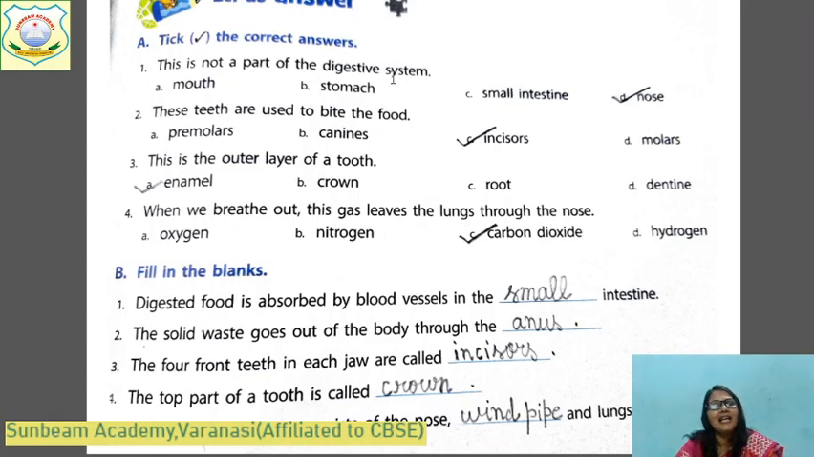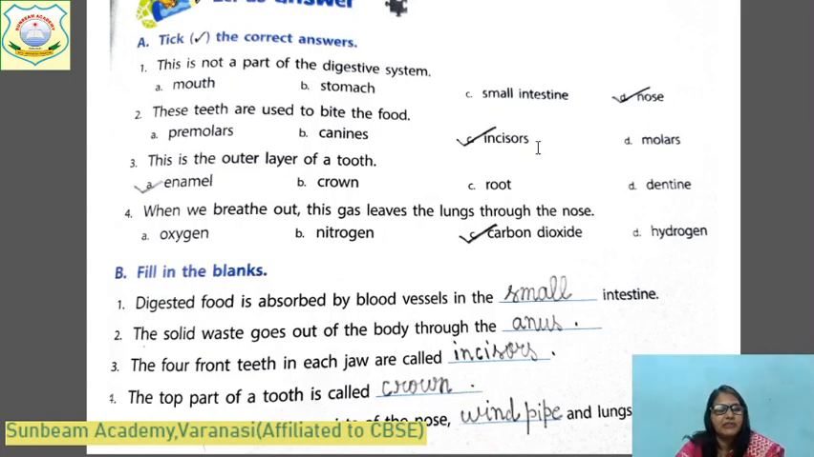This is not a part of digestive system. Mouth, stomach, small intestine or nose? Of course, nose. This is not a part of digestive system. Which system's part is it? It is the part of respiratory system. The air's oxygen enters inside through the nose. The teeth are used to bite the food. Which teeth? Premolars, canines, incisors, molars. Incisor. Children, in exam you read the question carefully and take the most suitable answer.